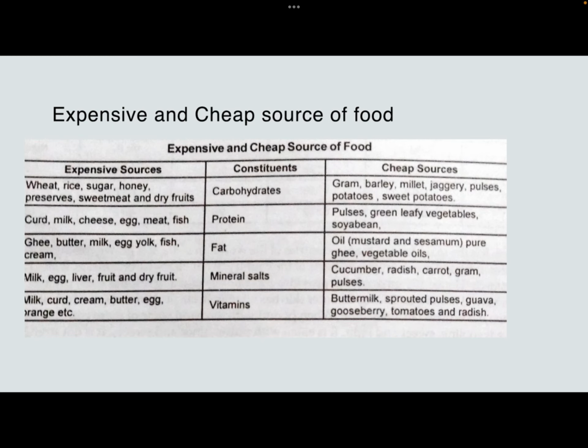This is the next table, in which the major constituents and their sources, both expensive and cheap, are listed. If we talk about the carbohydrate constituent, carbohydrate is present in expensive sources as well as cheap sources. The expensive sources of carbohydrate are wheat, rice, sugar, honey, and the cheap sources are gram, barley, millet, jaggery, pulses, etc. Similarly for protein, fat, mineral salt, and vitamin.